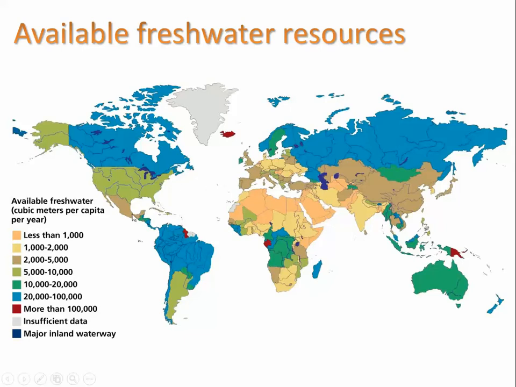And let's point out something very important here. This means this is per capita per year. So cubic meters of water per capita per person. And one of the reasons that this is so high is not necessarily because they have so much available fresh water, but because they have such a small population size. But here we see a rainforest region along here in northern South America, and also the rainforest area here in middle Africa, and rainforest areas here in the South Pacific. So they also have a lot of fresh water available.